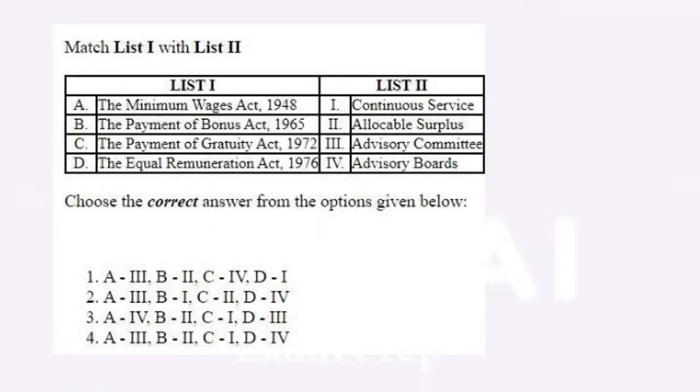So the first question which was asked in June 2023 is, match the following: Minimum Wages Act 1948, Payment of Bonus Act 1965, Payment of Gratuity Act 1972, the Equal Remuneration Act 1976. You have to match what these provisions are given under which laws. So please try to mark the answer in the comment section. So what is associated with what? Minimum Wages Act, what is it: continuous service, allocable surplus, advisory committee, advisory board. So quickly mark in the comment section according to you what should be the answer for this, and then I will be giving you the explanation.